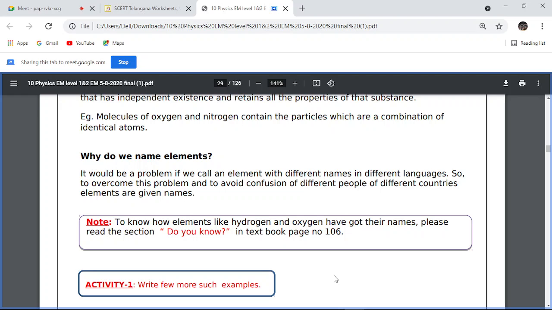Water. What is the formula of water? H2O. Very good, you know the formula of water. That means the Latin name of water is hydro, and hydrogen reacts with oxygen to form water. That's why it is given the name hydrogen.